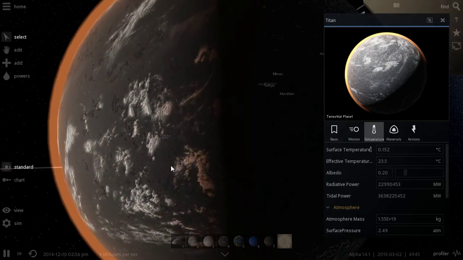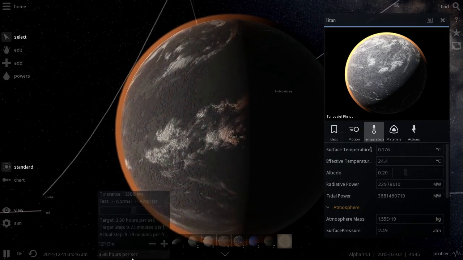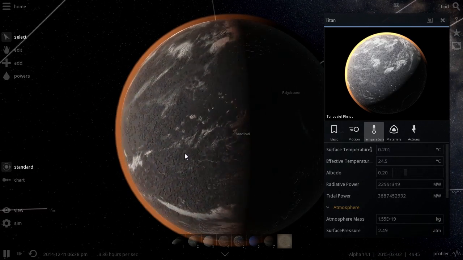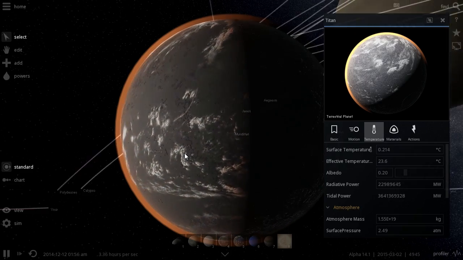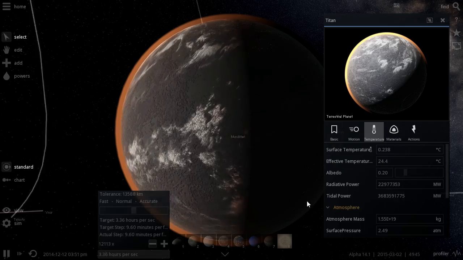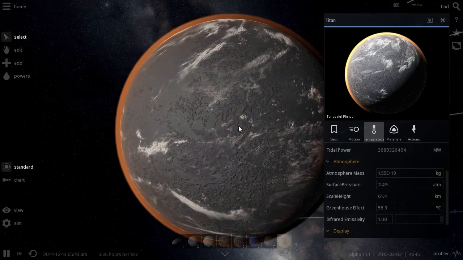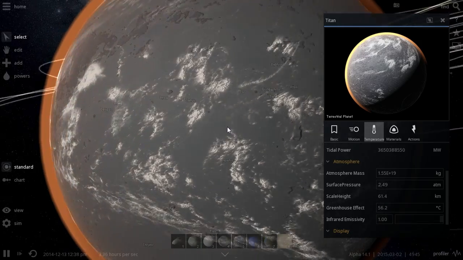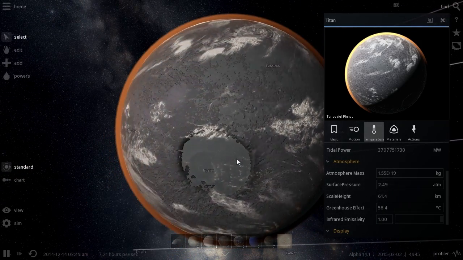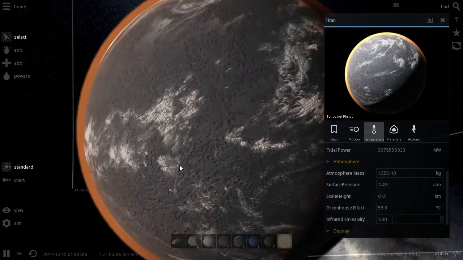Changing orbits is something that we're not really good at doing yet, but there are quite a lot of things you can do, such as smacking things into objects and changing their orbit that way. Obviously a lot easier would be something like increasing the greenhouse effect, but unfortunately for some reason version 14.1 doesn't seem to work that well. Maybe I'm doing something wrong, maybe there was a button that was added that I'm not seeing, but unfortunately it's not really working right now.